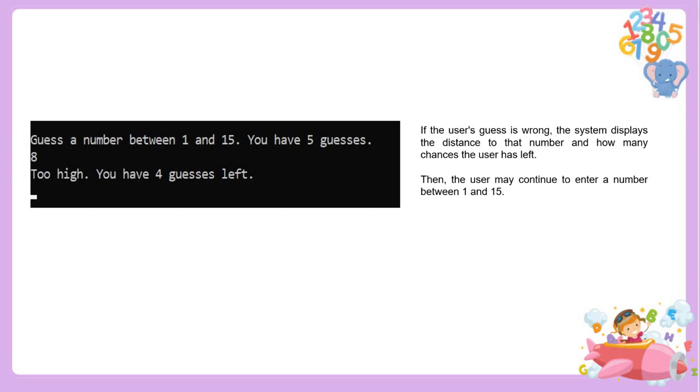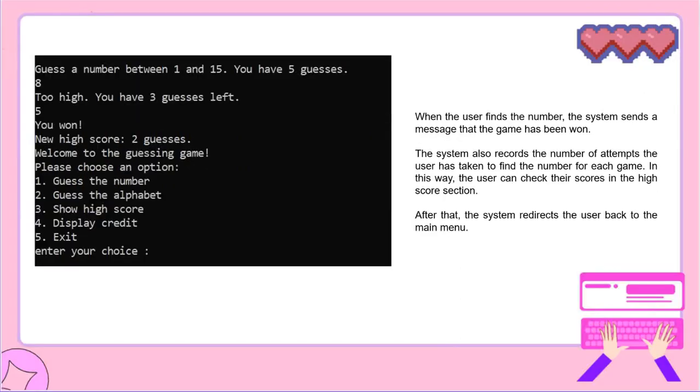Each wrong guess decreases the user's chances by 1, and after each wrong guess, our system displays how many chances they have left. If the user makes a correct guess without spending all of their chances, the system will display that the game has been won.